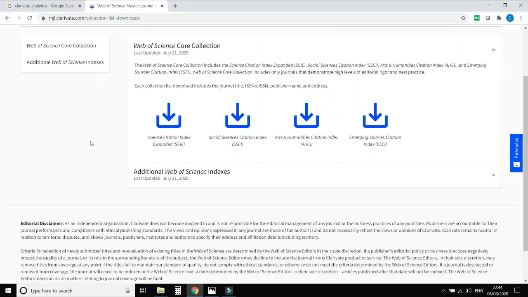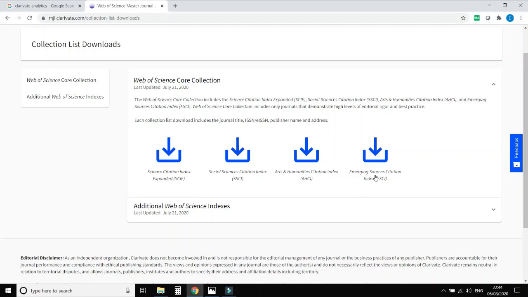So here you can download 4 different lists of Web of Science Index journals: Science Citation Index Expanded, that is SCI; Social Sciences Citation Index, SSCI; Arts and Humanities Citation Index, that is AHCI; and Emerging Sources Citation Index, that is ESCI.